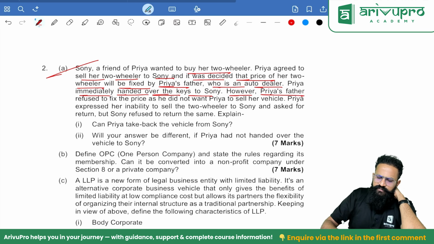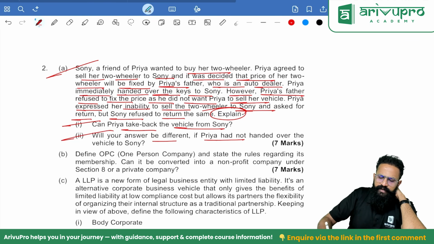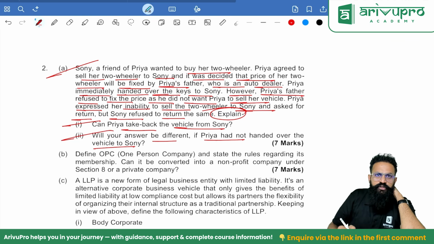However, Priya's father refused to fix the price as he did not want Priya to sell her vehicle. Priya expressed her inability to sell the two-wheeler to Sony and asked for return, but Sony refused to return the same. Explain, can Priya take back the vehicle from Sony? Will your answer be different if Priya had not handed over the vehicle to Sony?